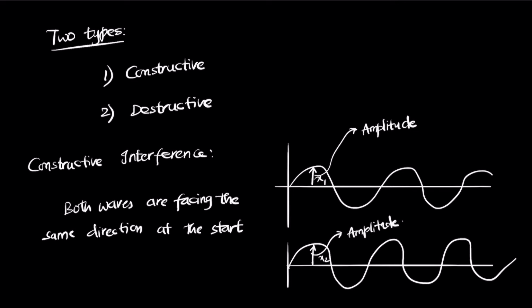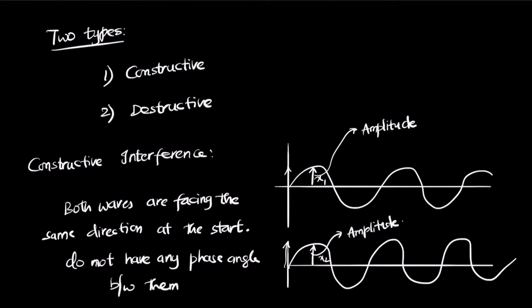Both are vibrating upward, and they don't have any phase angle between them, which basically means that there is an angle called phi. Phi is the angle difference between the points where the two waves start. Both are also traveling in the same direction, so there is a phase angle of 0.